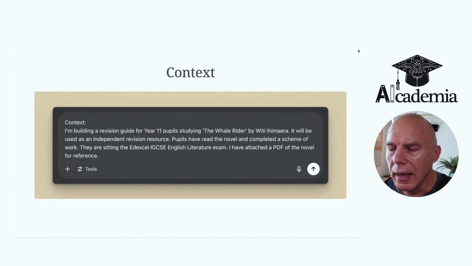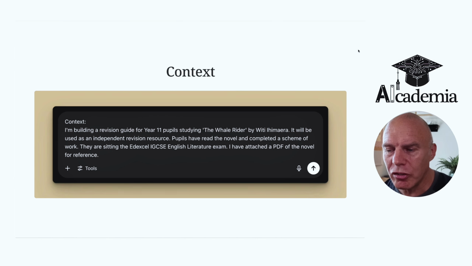If we turn our attention to the context specifically here, if we flesh out the Whale Rider prompt in a bit more detail, it might look like this. So I'm building a revision guide for Year 11 pupils studying The Whale Rider by Witi Ihimaera. It will be used as an independent revision resource. Pupils have read the novel and completed a scheme of work. They are sitting the Edexcel IGCSE English Literature exam. I've attached a PDF of the novel for reference. So that's its context, and notice that I'm attaching anything that I think might be useful that it will be able to use to build out the resource.